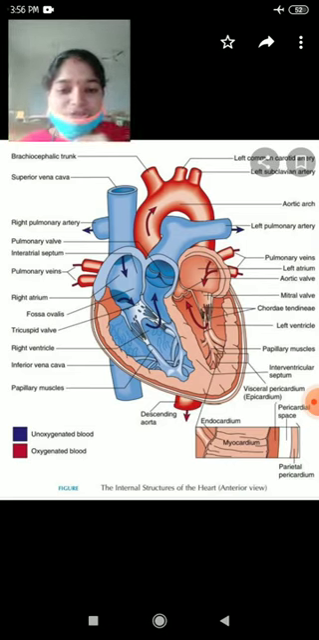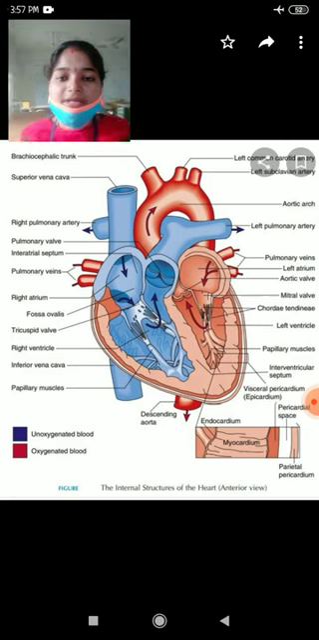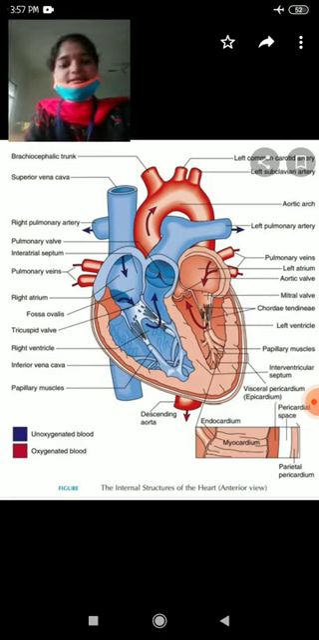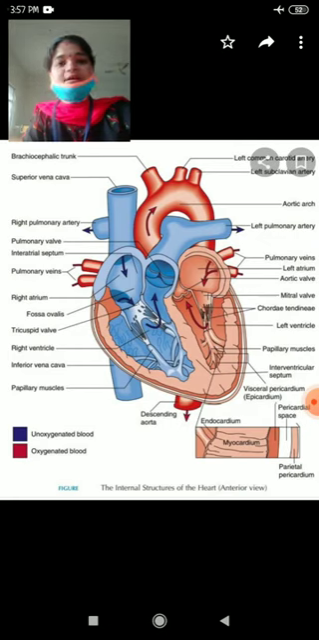The topmost chambers of the heart are called auricles. Auricles are thin walled receiving chambers. The right auricle is larger than the left auricle. The two auricles are separated by an interauricular septum.